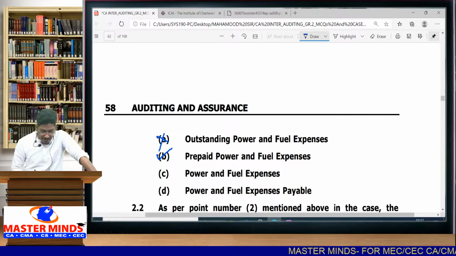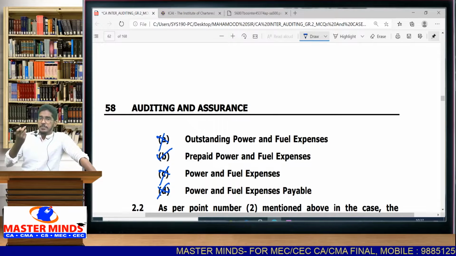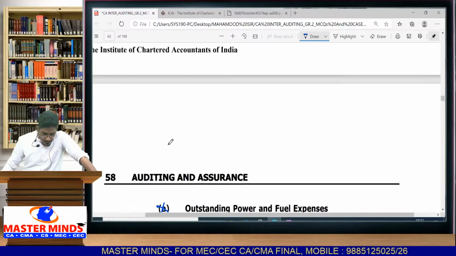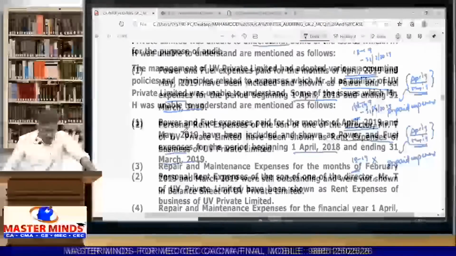Very good. B option is correct. Will you show it directly as power and fuel expenses? No. Will you show it as power and fuel expenses payable? No, it has already been prepaid. So which option is correct? B option is correct. Now read the second point.